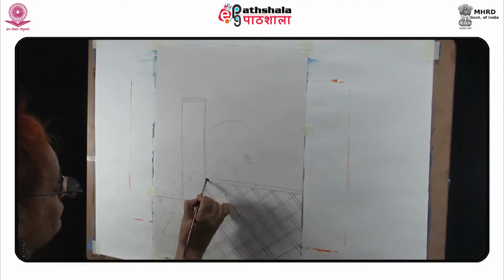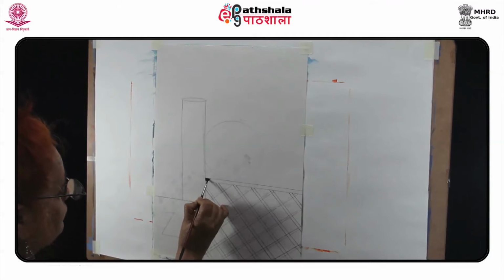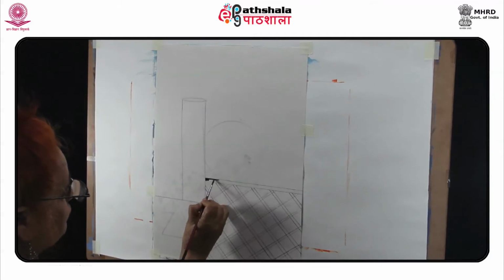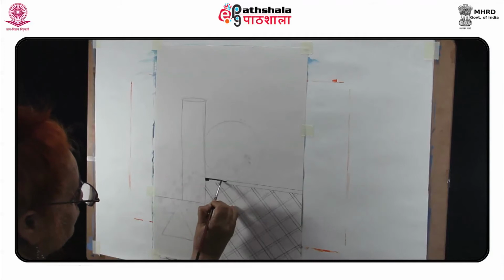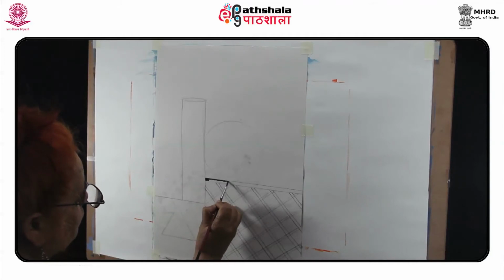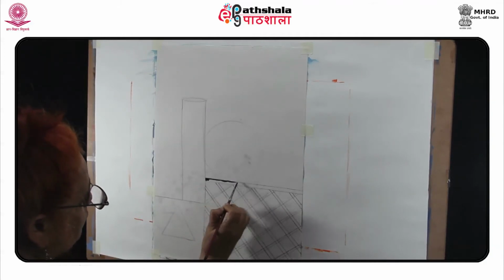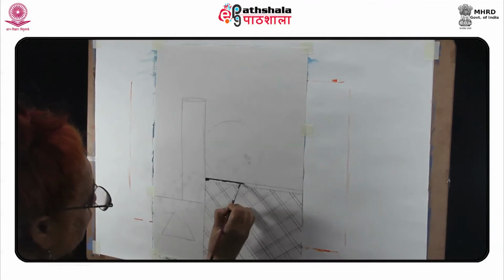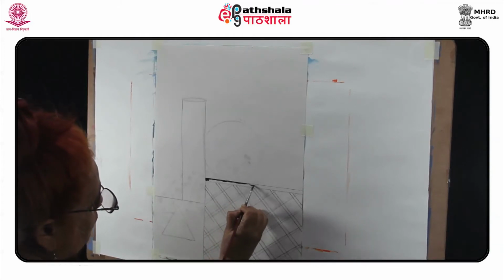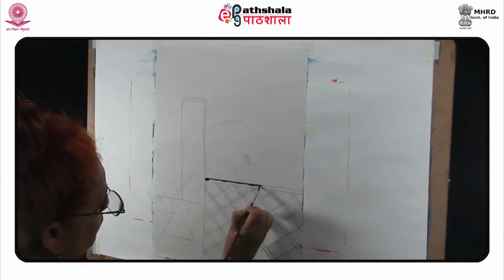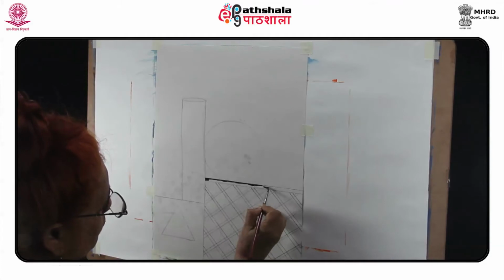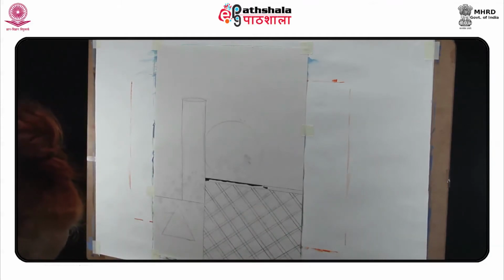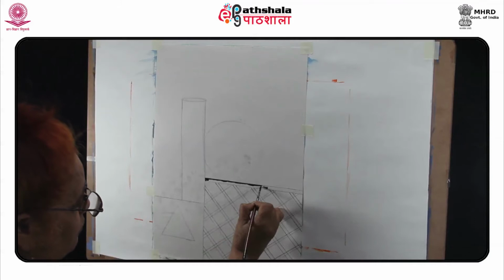After completing the drawing, now it is time to choose the colors. We will use main three colors, red, blue and black. Apply thick colors. Start with dark color. I am applying black color in the net. First you have to do the contour with sharp pointed brush, then fill the color in it.